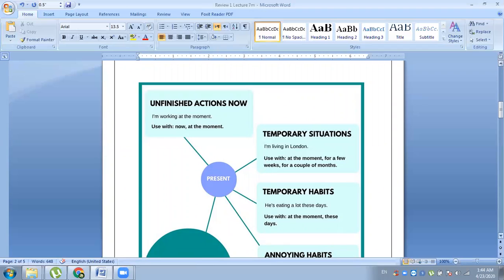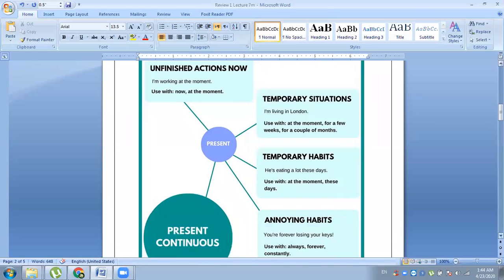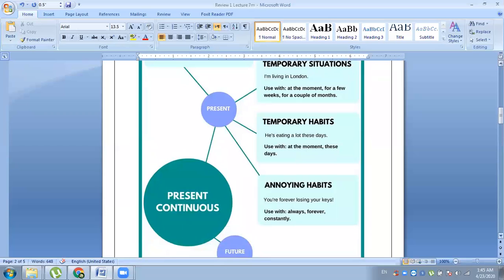It means it doesn't tell about the exact time. At the moment, for a few weeks, for a couple of months. And temporary habits: he is eating a lot these days. Use with at the moment, these days. Annoying habits. You are forever losing your key.